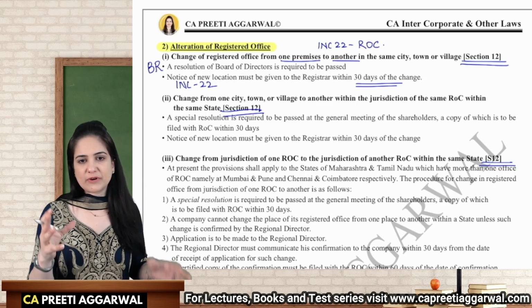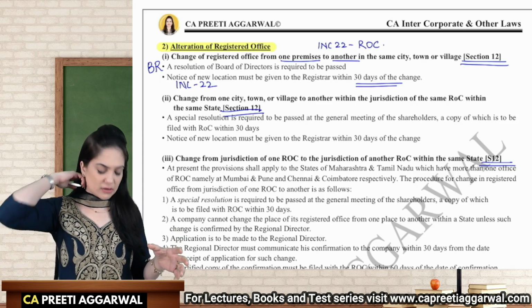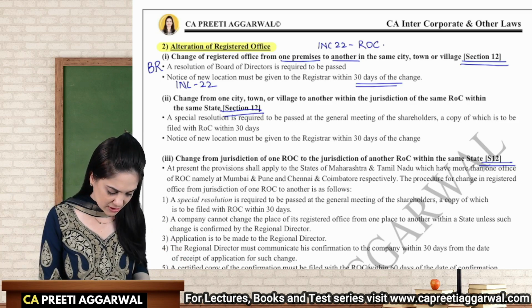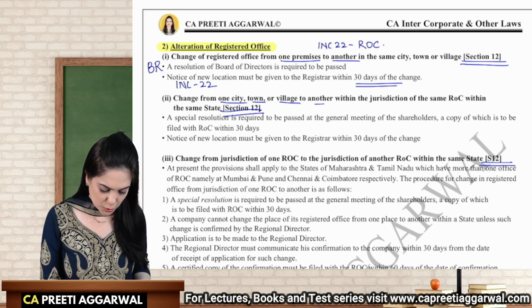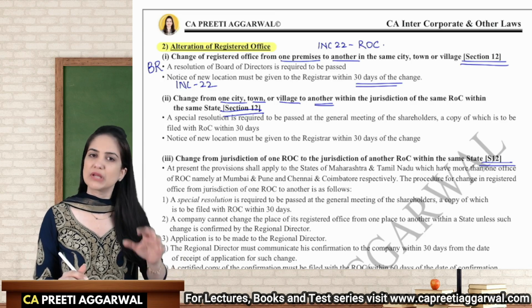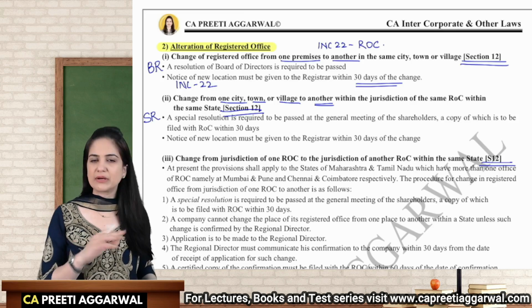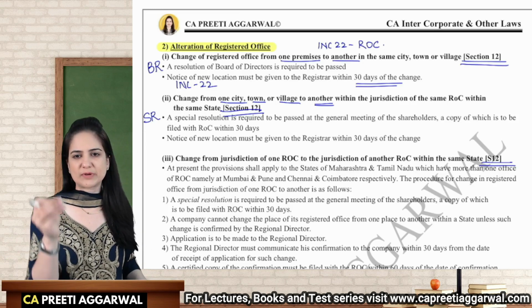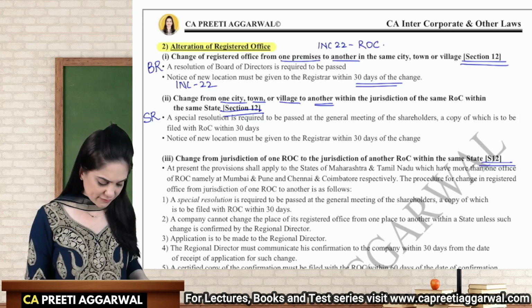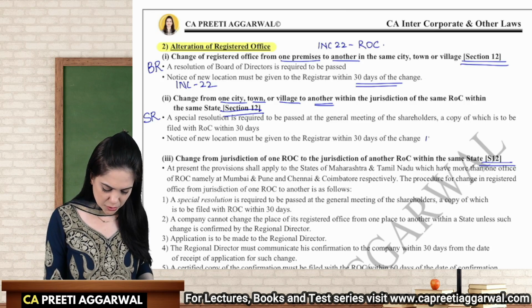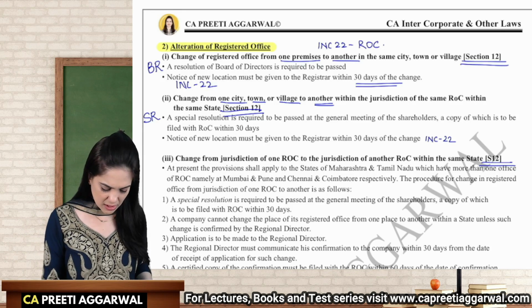But if you're shifting from one place to the other, one city, town, village to another, but in the same jurisdiction of ROC, now you will approach the shareholders, you will pass a special resolution, and a copy of the special resolution will be filed with ROC in MGT 14. Location of new address will be given in INC 22.